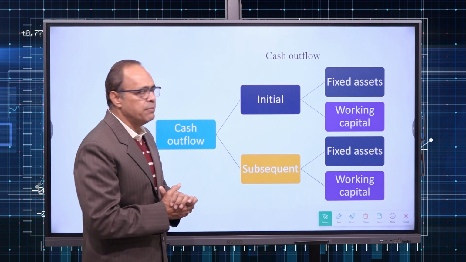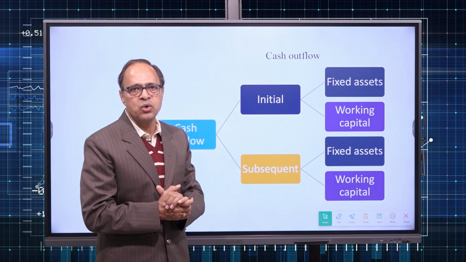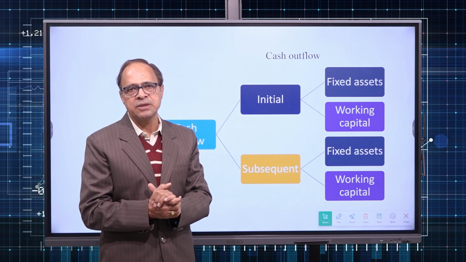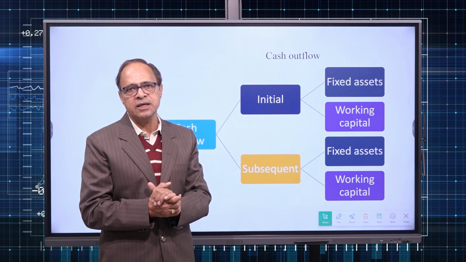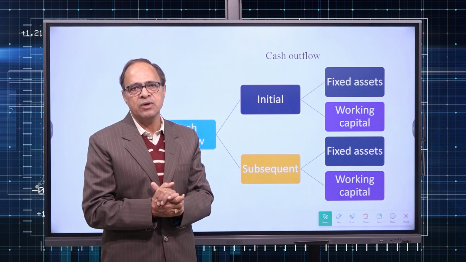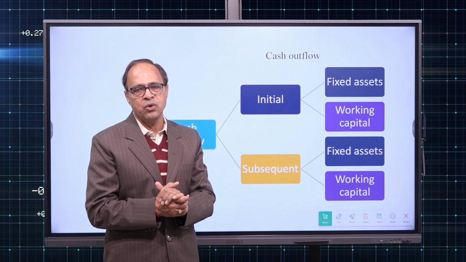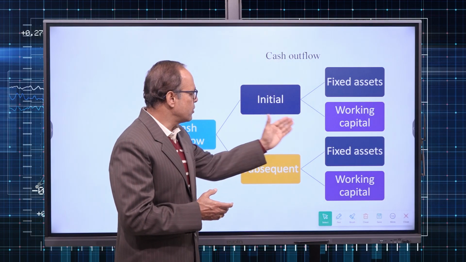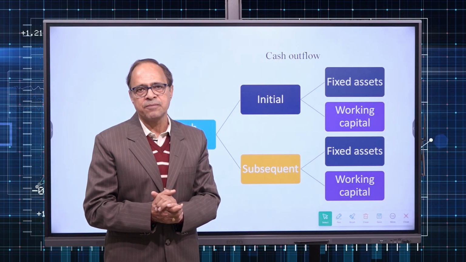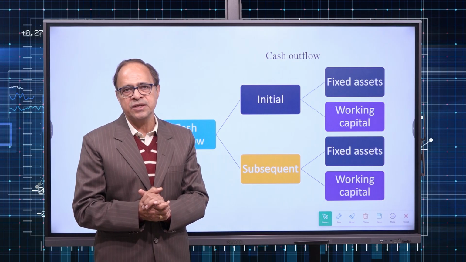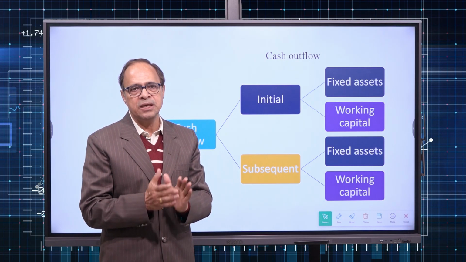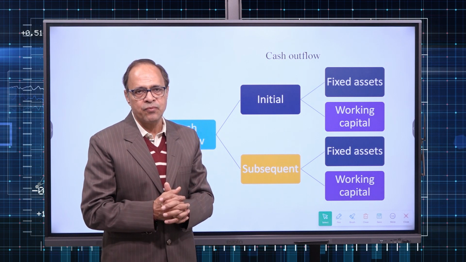Initial investment may be on 2 aspects: fixed assets, that is land, building, plant, machinery. If these are purchased by the business organization, they will have to incur the cash outflow or investment. At the same time, we might require some funds for the working capital. That means funds for day-to-day expenses, day-to-day activities. So that will generally be the initial cash outflow.